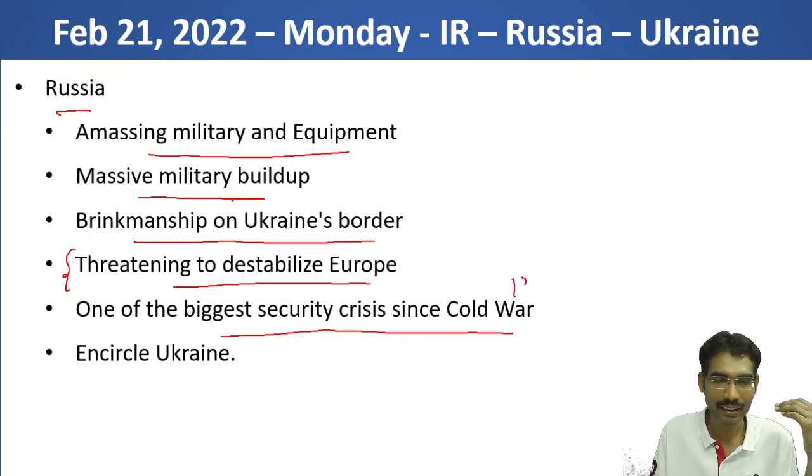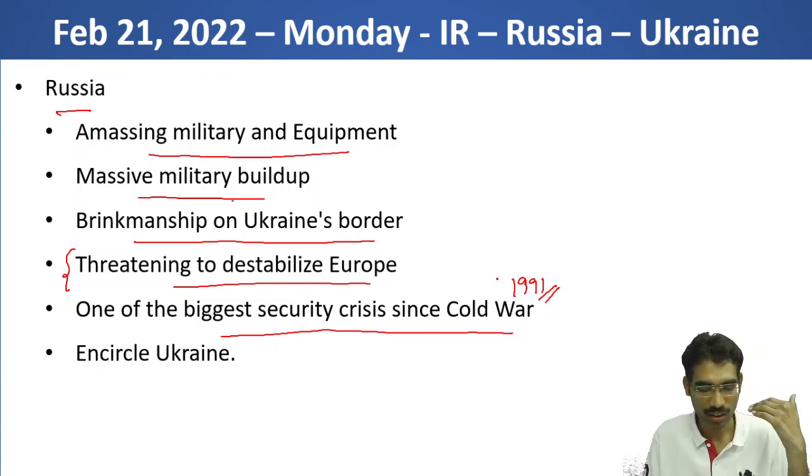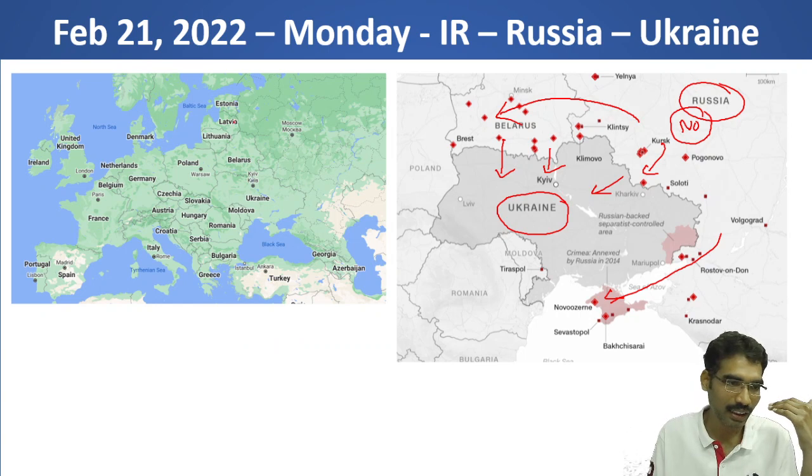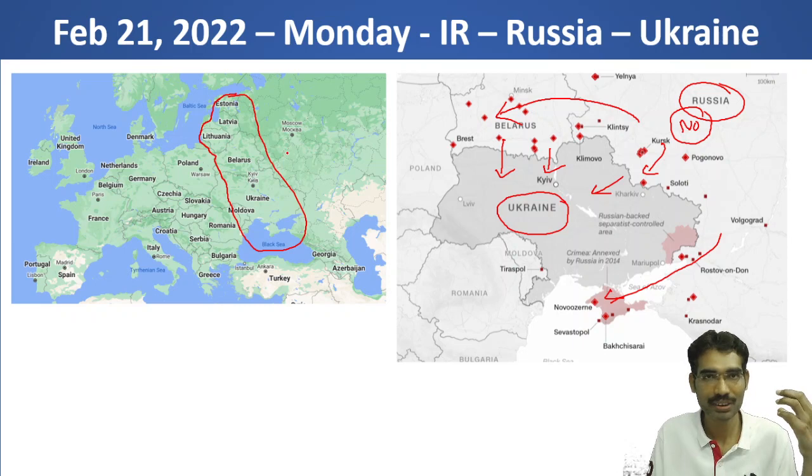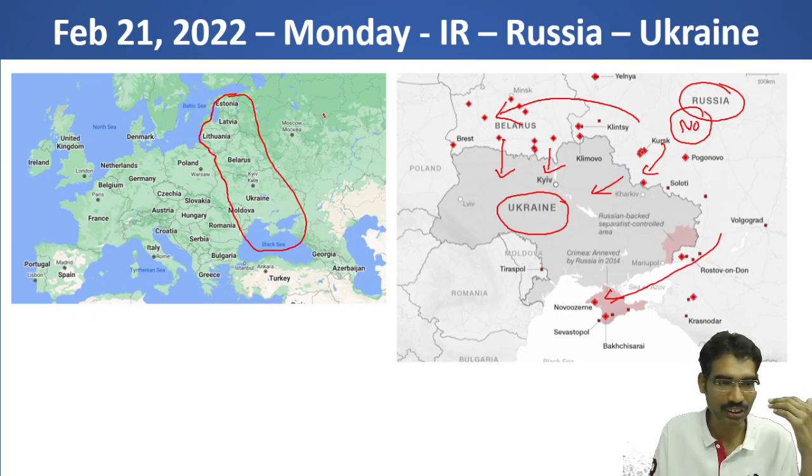The Cold War ended in 1991 with the disintegration of the USSR. And with that, many countries of the Eastern Bloc, here if you see, Latvia, Lithuania, Estonia, these were part of the USSR once. Later they became independent countries, and the legacy of the USSR was taken by Russia.